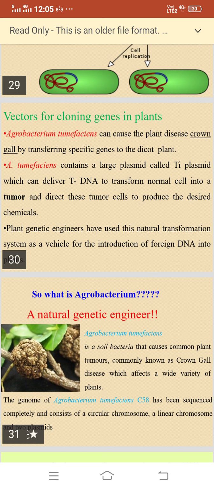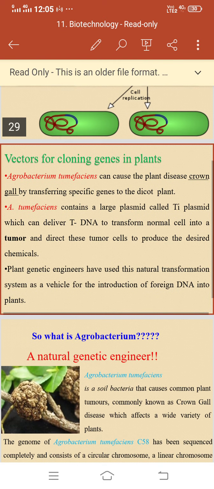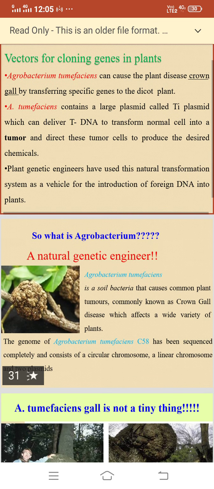Plant genetic engineers have used this natural transformation system as a vehicle for the introduction of foreign DNA into plants.